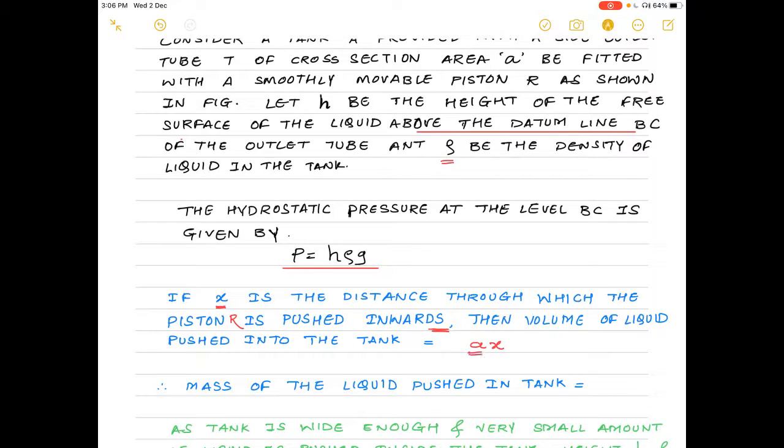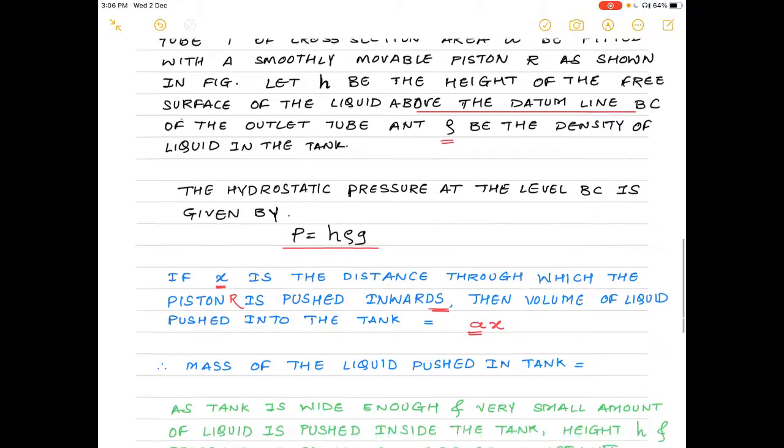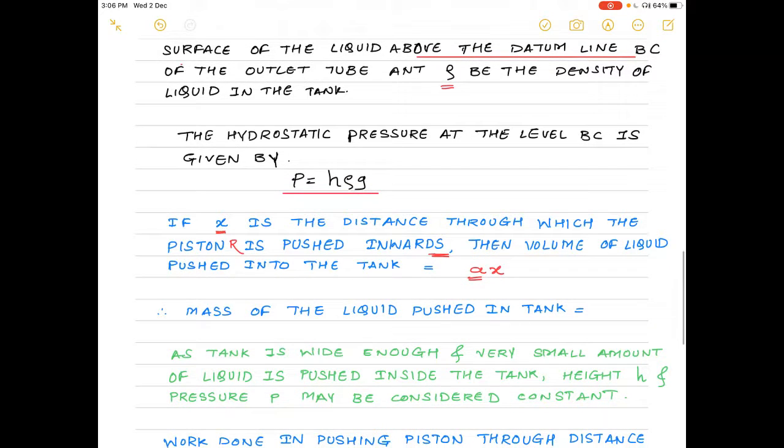Now what is A? A is the surface area or the cross section area of that outlet of the tank. So Ax is the volume of liquid pushed into that tank. Therefore, the mass of liquid pushed inside that tank is volume into density. We have assumed that the density of the liquid inside that tank is rho. So the mass of the liquid pushed inside the tank is A into x into rho.